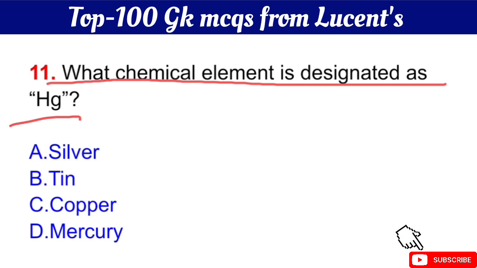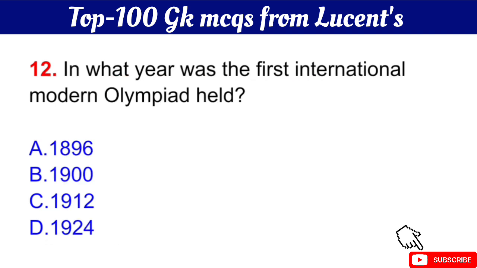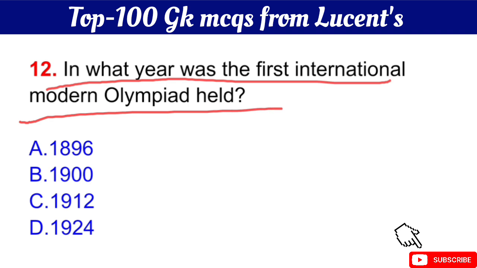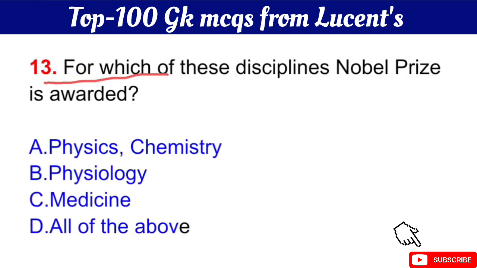The right answer is option D, mercury. Question number 12 is, in what year was the first International Modern Olympiad held? The right answer is option A, 1896.